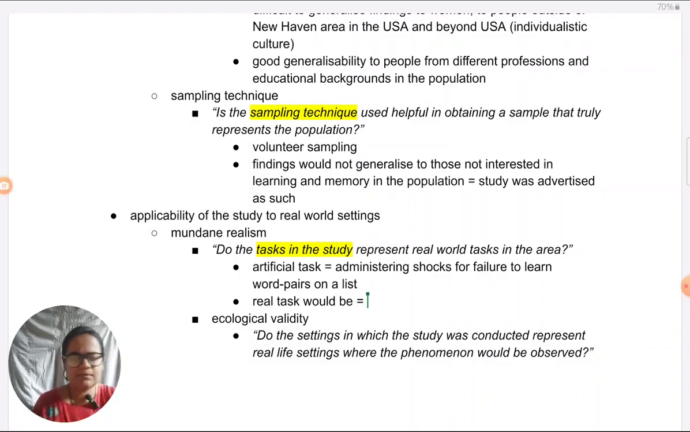So those types of tasks would have been more realistic in the context of teaching and learning. So a real world task would be, instead of electric shocks, some form of scolding, reprimanding the learner,